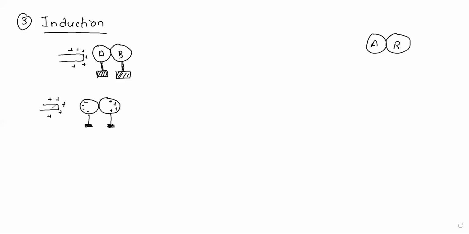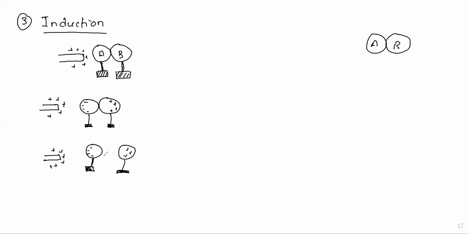So now what I will do, I will keep this positively charged body as it is, and I'll separate these conductors with a little distance. Okay, I'll separate these conductors. The situation is still the same. The electrons are situated here, and the protons are situated over here. The only thing I did is I separated them.